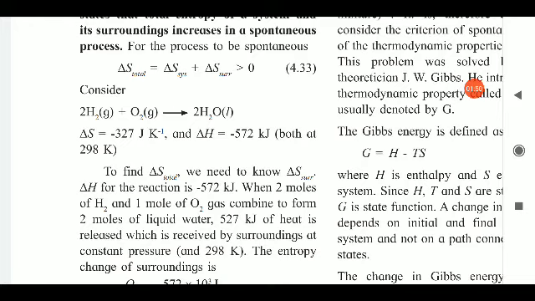When delta H is negative, we can say that the reaction is exothermic, meaning this much amount of heat is lost to the surrounding.